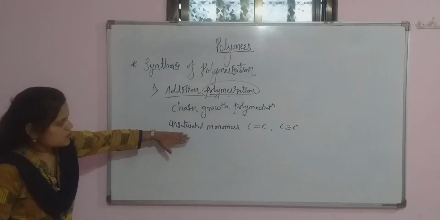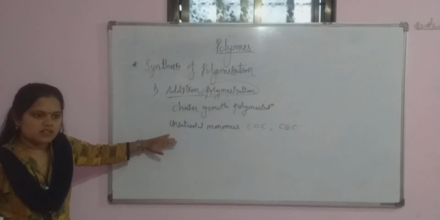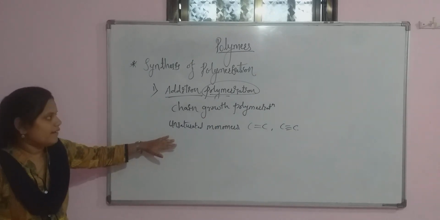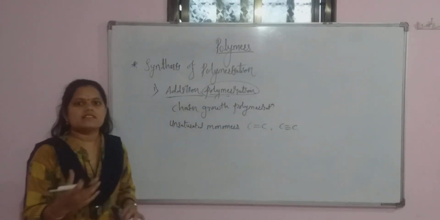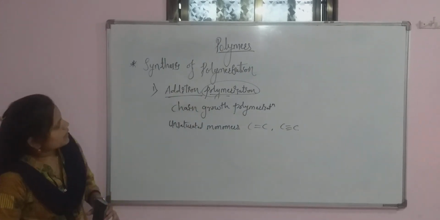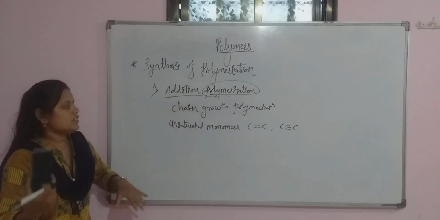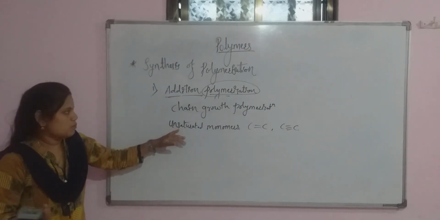So unsaturated monomers are added into the polymer chain. It helps to increase the chain length of the polymer. Increasing the chain length of the polymer is nothing but addition polymerization. Here the monomers we use are unsaturated monomers.